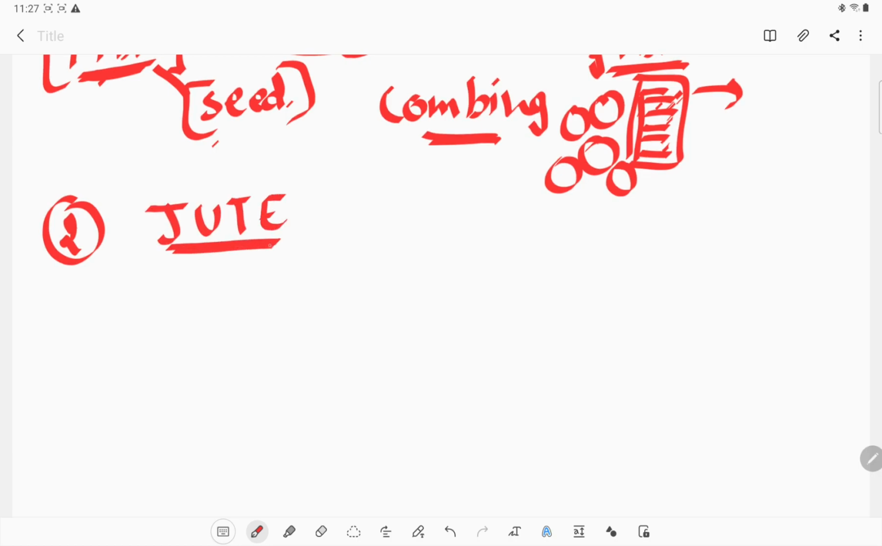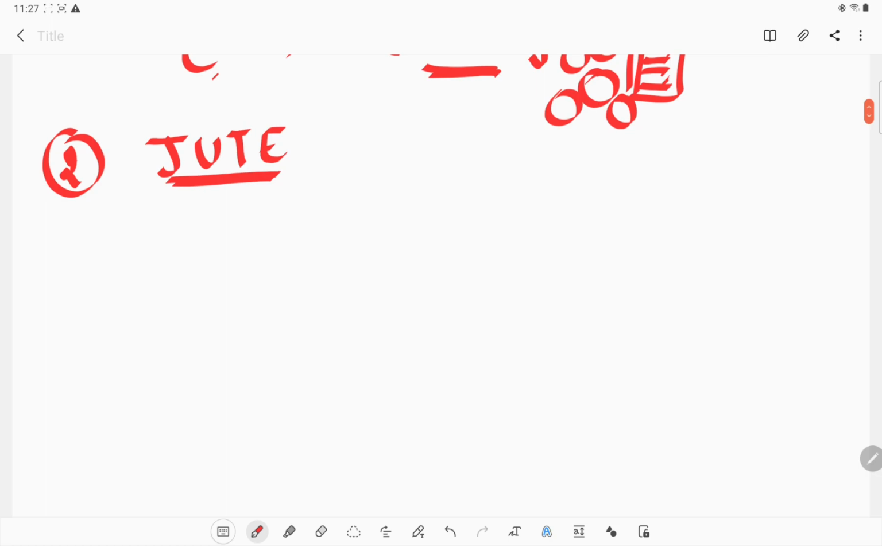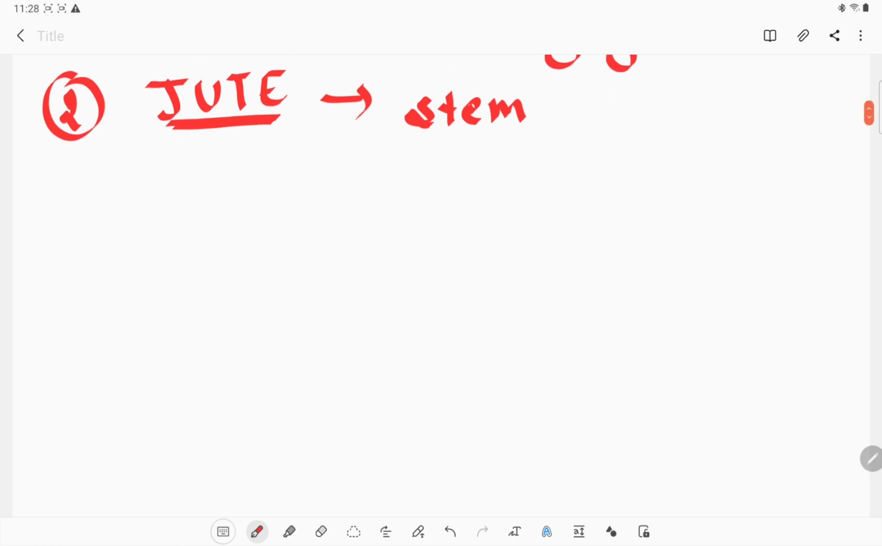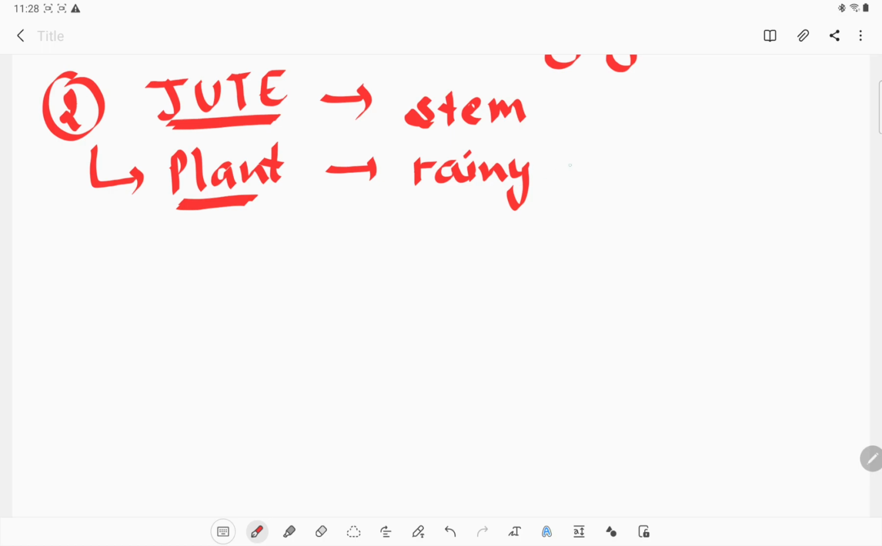Jute is also a natural fiber. From where do we find jute? Jute comes from the stem of the jute plant. Okay, from the stem of the jute plant we can find the jute fiber. Now in which place can we cultivate or grow the jute plant? It requires a rainy season. First of all, keep it in mind, the rainy season is very much required to grow a jute plant. For example, we can say that West Bengal is the best place.